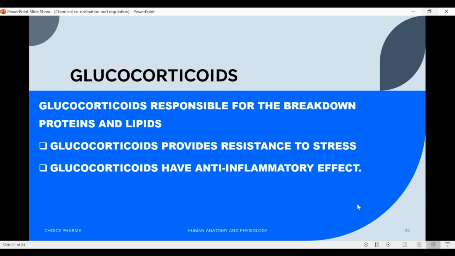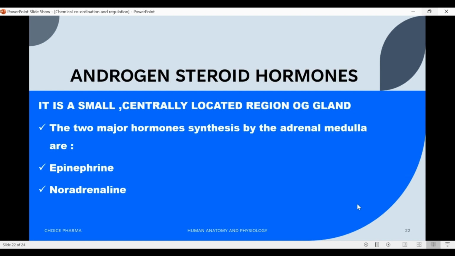Next adrenal hormones are glucocorticoids. The glucocorticoids are responsible for breakdown of proteins and lipids. Glucocorticoids provide resistance to stress. Glucocorticoids have anti-inflammatory effect. Androgens are steroid hormones. In female, adrenal androgens are responsible for promoting libido. In male, adrenal androgens do not have significant effect.